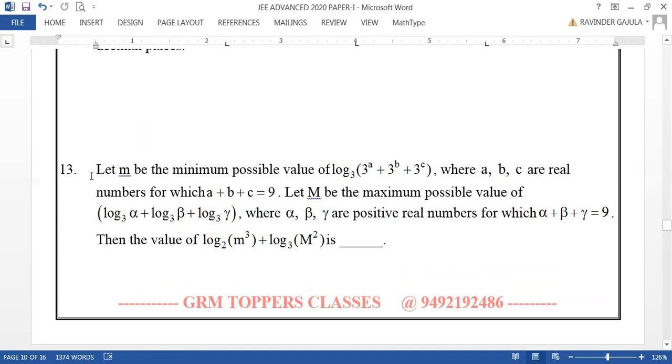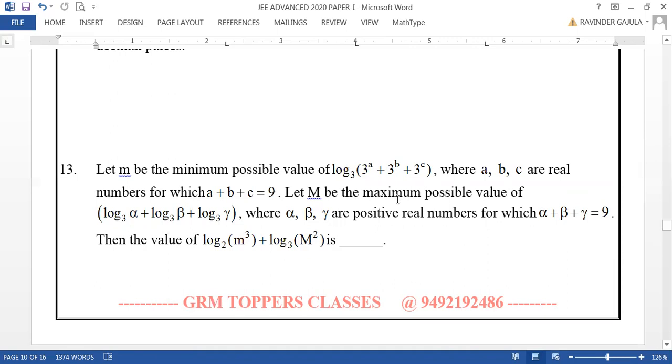Here this question is given as, let small m be the minimum possible value of log base 3 of (3 power a plus 3 power b plus 3 power c), where a, b, c are real numbers for which a plus b plus c equal to 9.